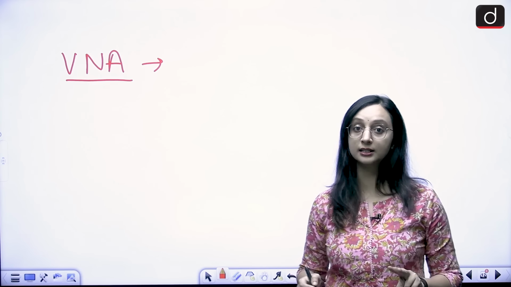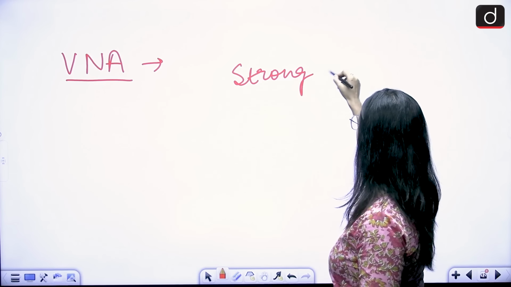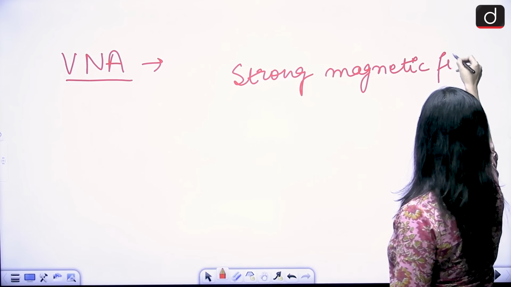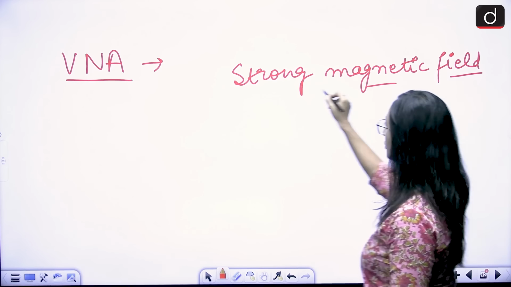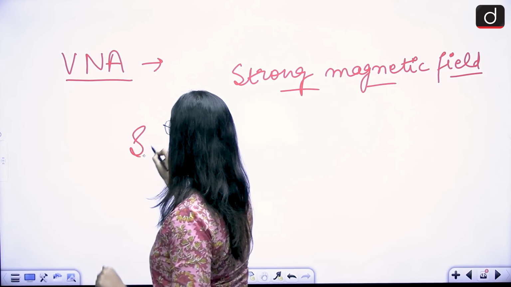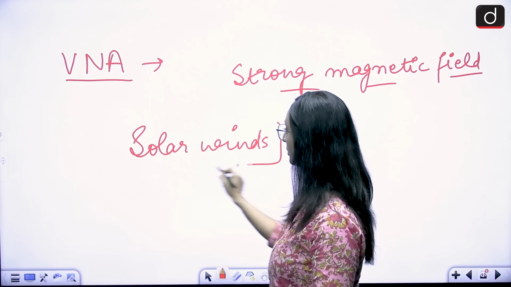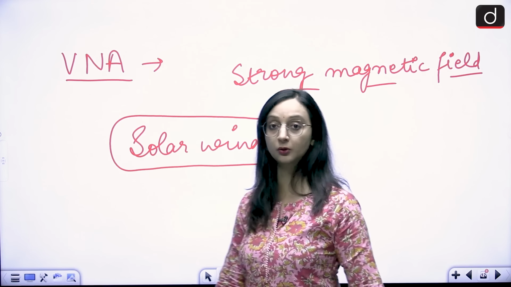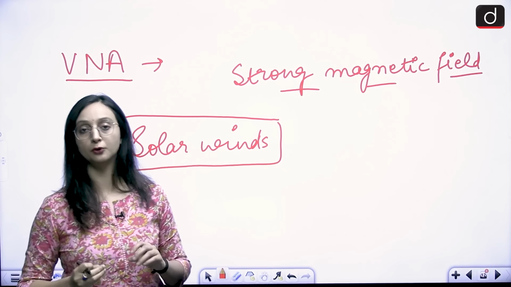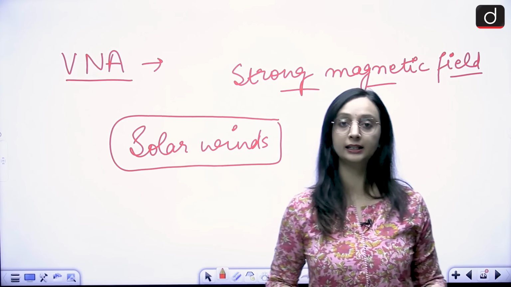The second reason is that Venus does not have a strong magnetic field like Earth. The strong magnetic field of Earth actually helps us, or protects the surface, from solar winds, the harmful solar winds. The atmosphere of Earth is not stripped off by solar winds because we have a strong magnetic field, which is lacking in the case of Venus.